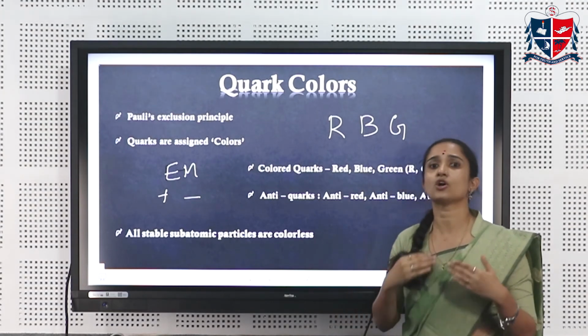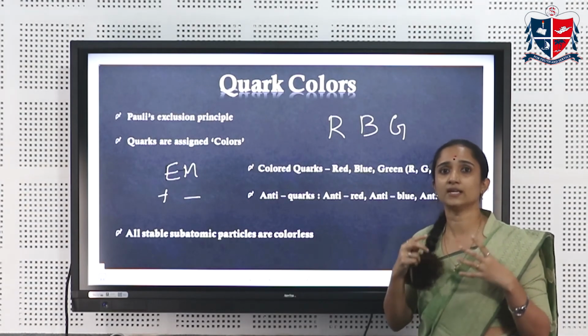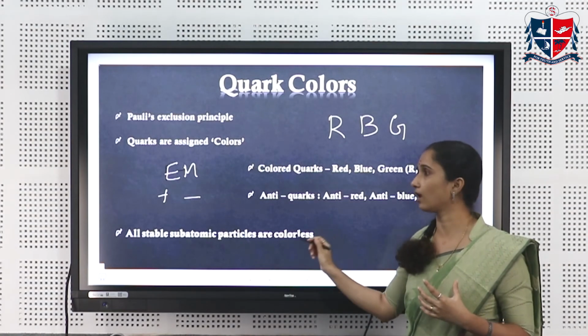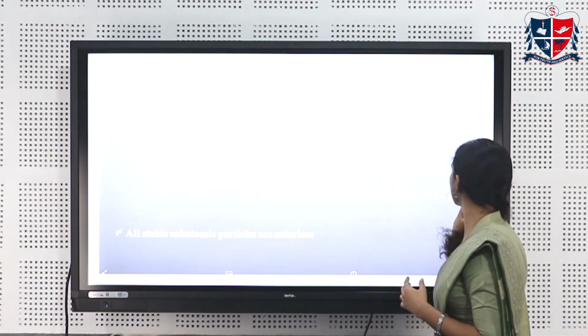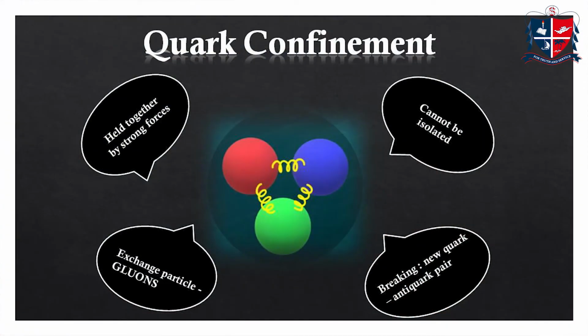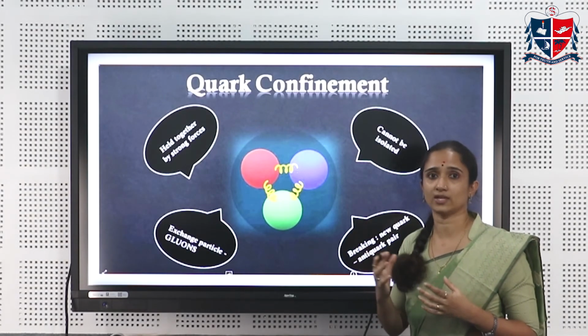So we can say that all the colored particles, they are confined. It is impossible to isolate, to independently detect a colored particle. And this property is known as quark confinement. So quarks are colored particles, and hence they are practically impossible to be isolated.